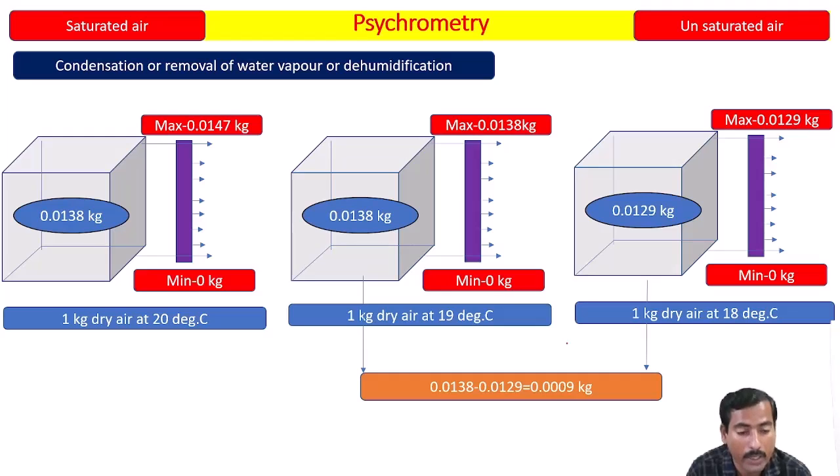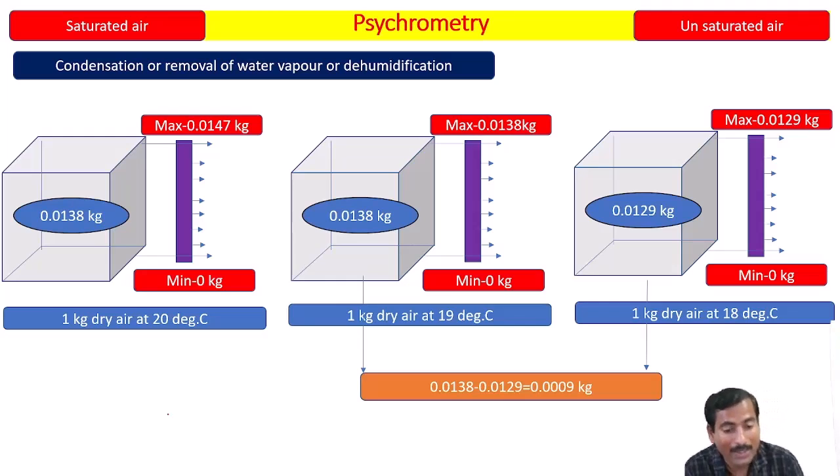Where has it gone? This much water vapor has been condensed, has been removed. It has been condensed to liquid, removed out of the air.